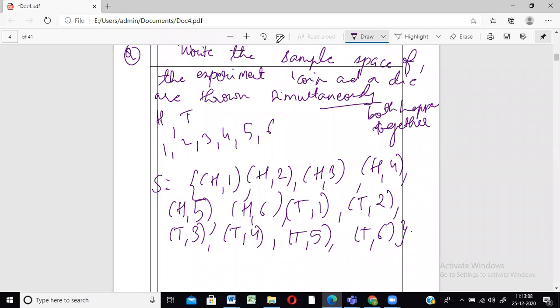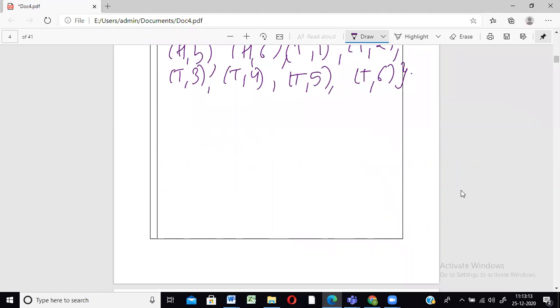Let's take another example. Suppose if they give you, and all times we've been dealing with one coin is tossed or two coins are tossed. So this time three coins are tossed, right? Three coins are tossed. You have to write down the sample space and the events, okay? Number of elements in the events. So what will we do?